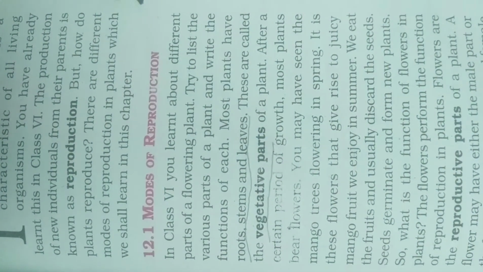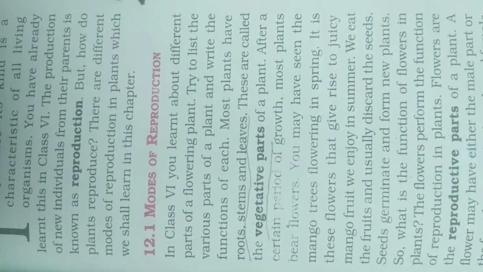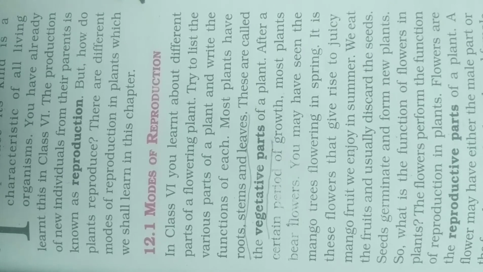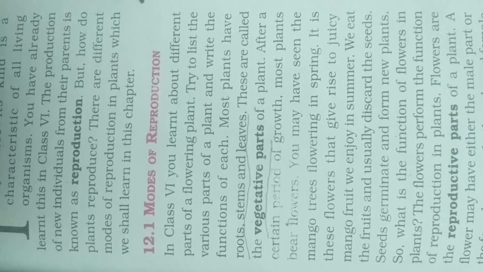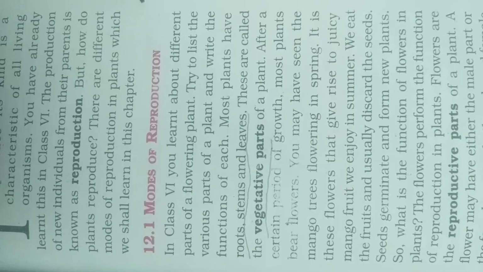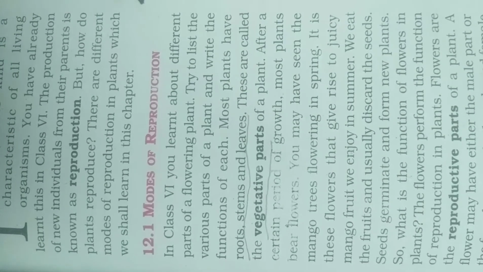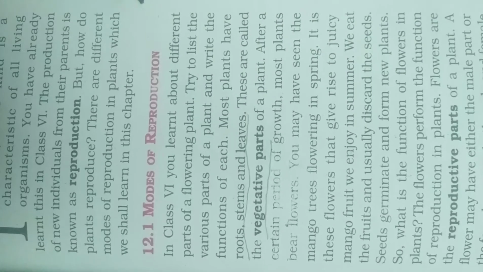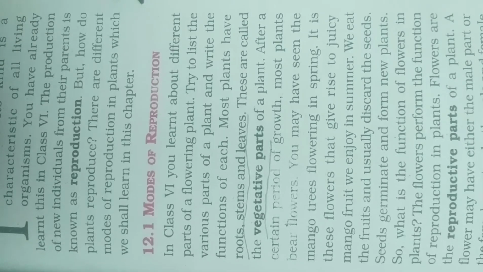After a certain period of growth, most plants bear flowers. You know this very well. You may have seen the mango trees flowering in the spring season. It is these flowers that give rise to the juicy mango fruit we enjoy in summer. We eat the fruits and usually discard the seed. Seeds germinate and form new plants.